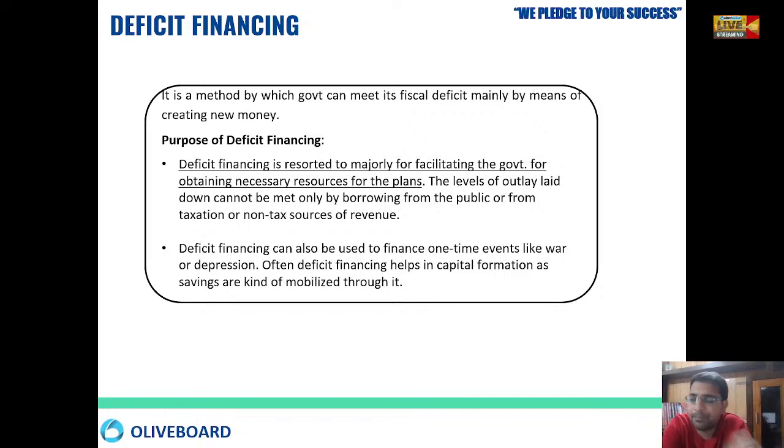Okay, so what is the purpose of this deficit financing? Whenever we are doing deficit financing, it is just like we wanted to obtain the resources, we wanted to obtain the plans. We don't have to wait for the money to come, we just have to invest the money from where we are getting it, because at this time it is the right time to invest in these places. Okay, so deficit financing is sometimes required in an event of war or any kind of depression that is happening in our economy.